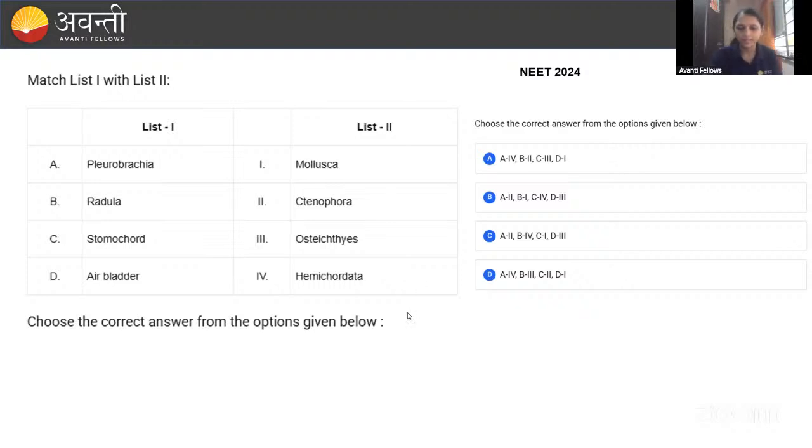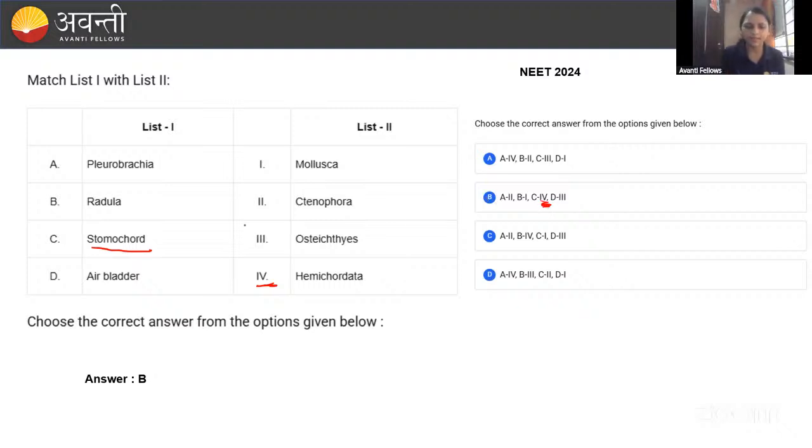See here, the correct answer is option B only. How can you match, guys? Just see that. Now only we studied stomochord, right? Stomochord is present in Hemichordata. Then C will be 4. C will be 4, present in only one option, right? That is option B.